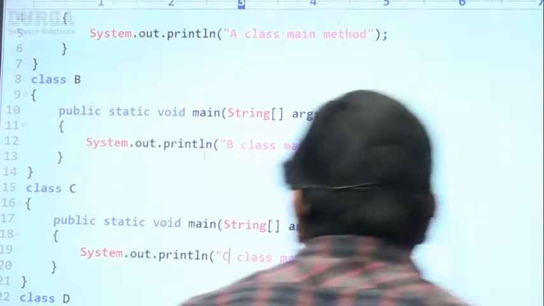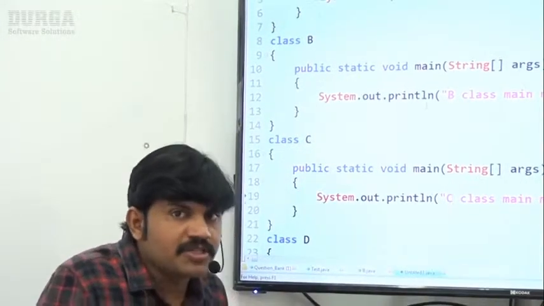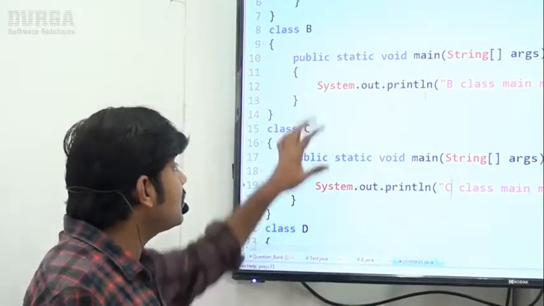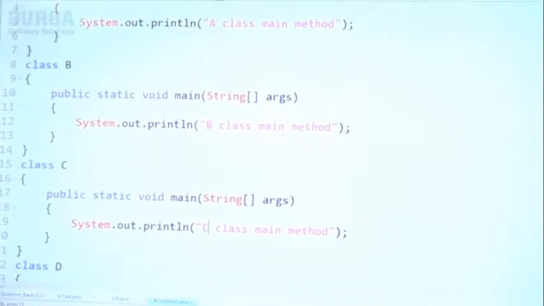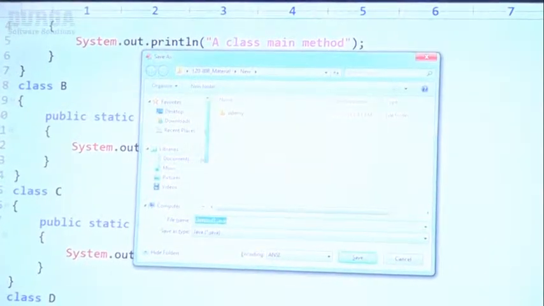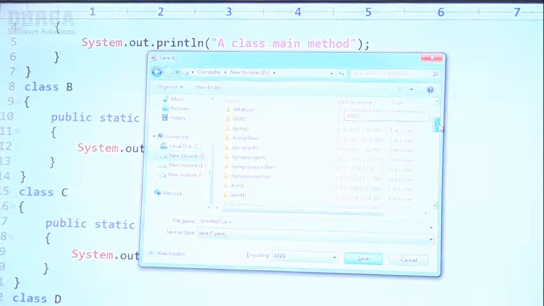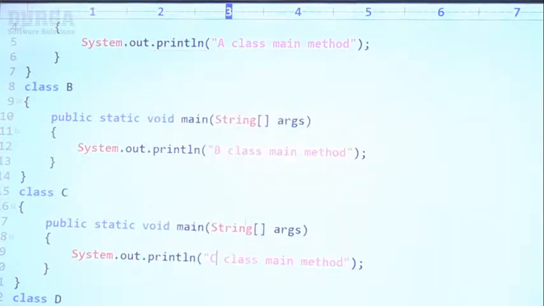Sir, can you please tell how many classes are available? A class, B class, C class, D class. Can you please tell which name I have to give? Any name you can use, because there is no public class. That's why let me save this code as durga.java. I want to save it inside D:\durgaclasses as durga.java. Now I want to compile this code.